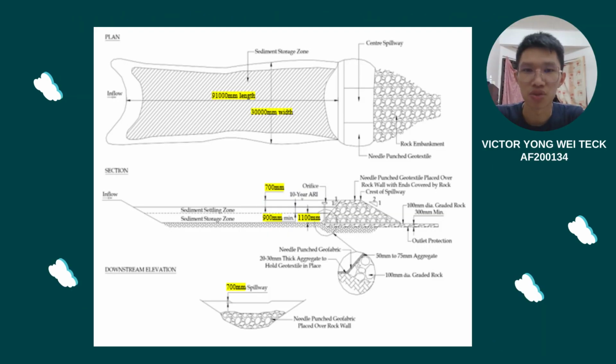The picture clearly shows the layout plan of our sediment basin. The sediment basin is 91 meter in length and 30 meter in width. The settling zone depth is 0.9 meter and the storage zone is 1.1 meter. The head of the riser and the head of the spillway are equal to 0.7 meter.